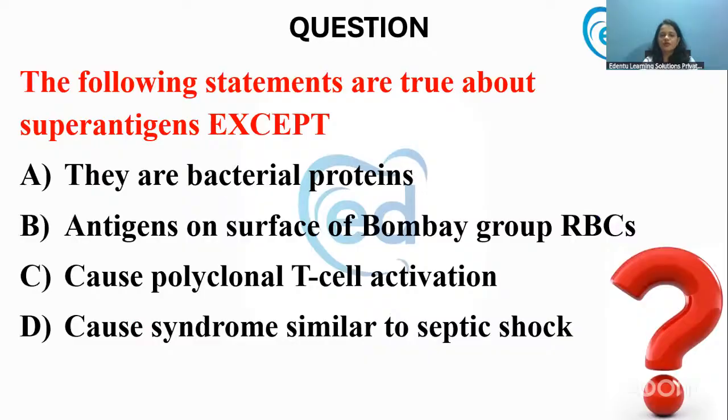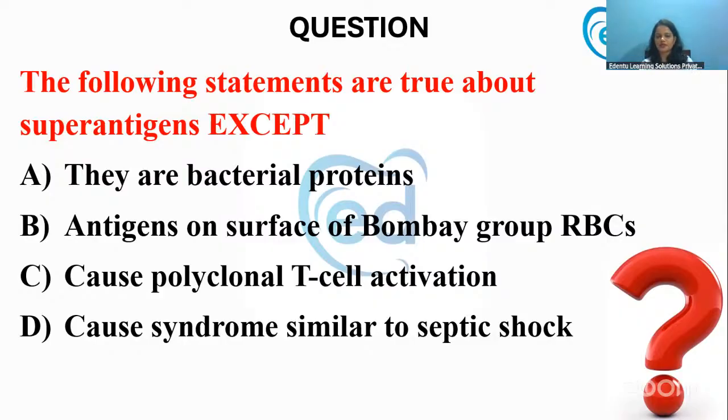Now, the following statements are true about superantigens, except: they are bacterial proteins; they are antigens that are present on the surface of Bombay group RBCs; they cause a polyclonal T cell activation; they cause syndrome similar to septic shock.